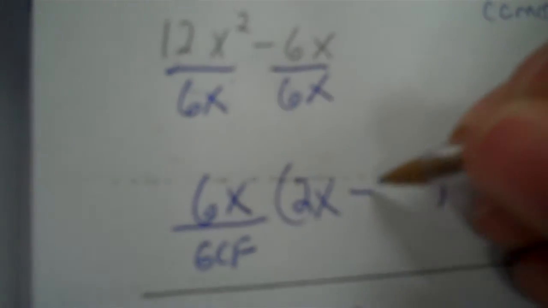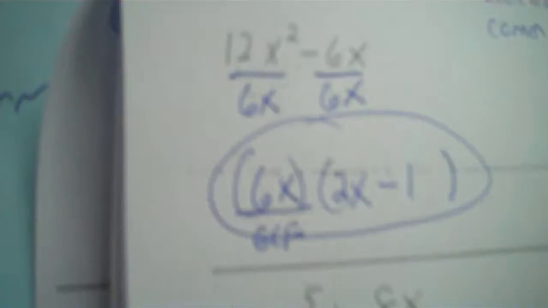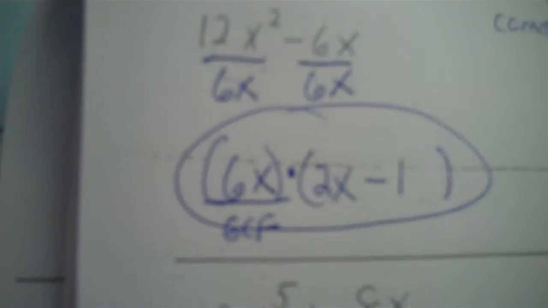That's a minus, so I divide it as a negative. And it's negative 1, so I put negative 1. And then x divided by x, they cancel, so you don't put x on the 1. That's your answer, okay? Put a times dot between them, okay?